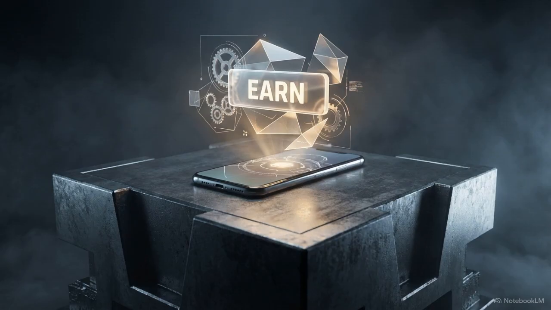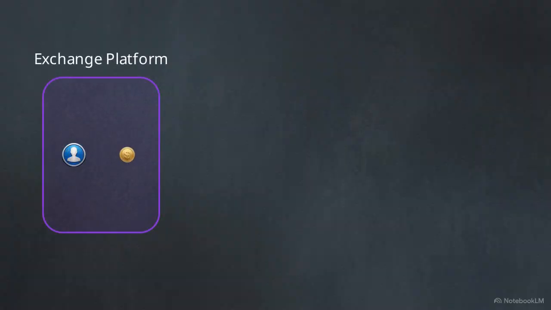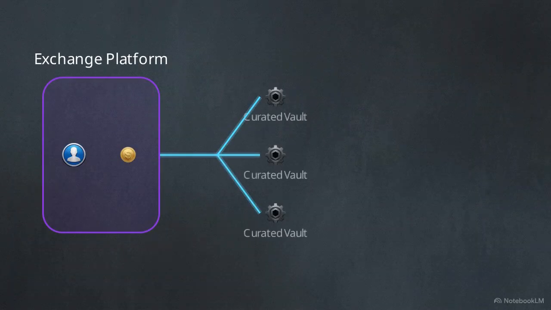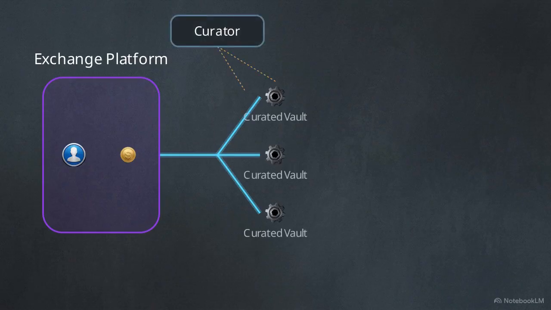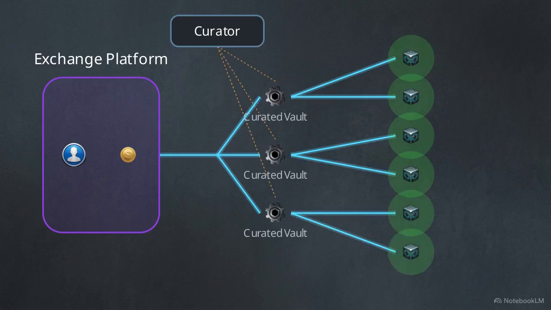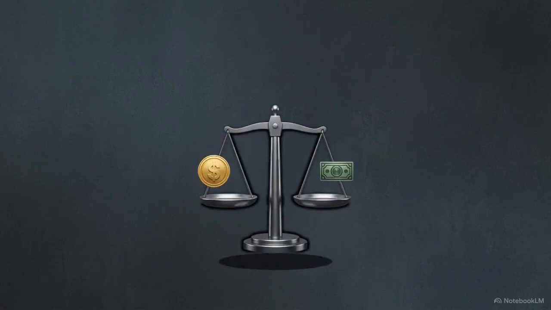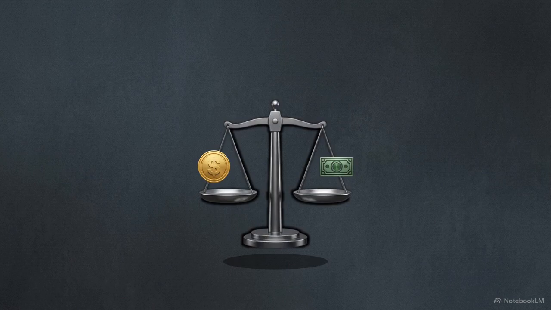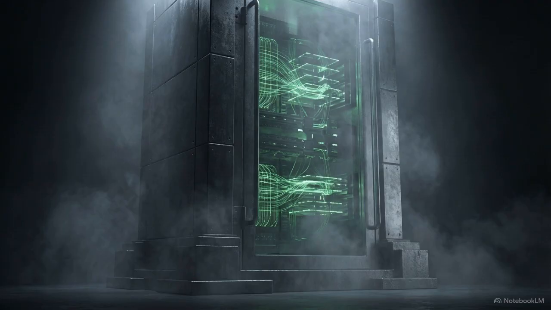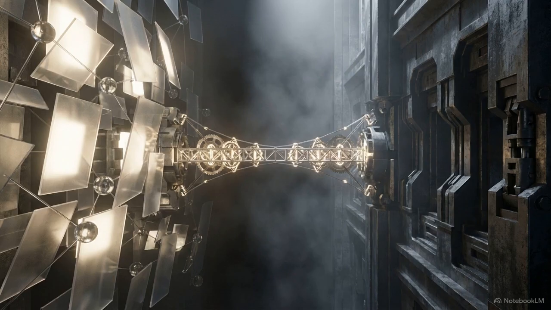We are already seeing this technology integrated into major platforms. Kraken's DeFi Earn, for example, uses enterprise vault infrastructure to route capital into these curated systems. Retail users can now deposit stablecoins on an exchange and instantly access institutional-grade yield strategies managed by firms like Chaos Labs. A stablecoin is a digital asset designed to maintain a stable value relative to a reference asset like the US dollar. The complex on-chain routing, risk monitoring, and blockchain gas fees are all handled automatically in the background. The Curator Model serves as a bridge, turning the technical frontier of DeFi into a frictionless financial product.